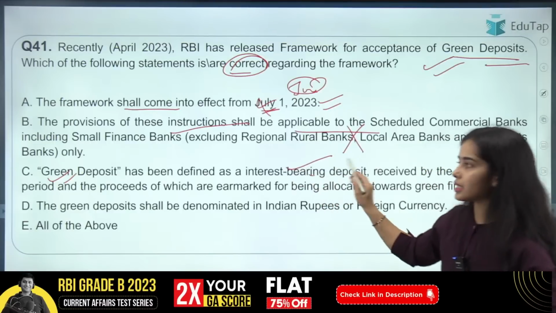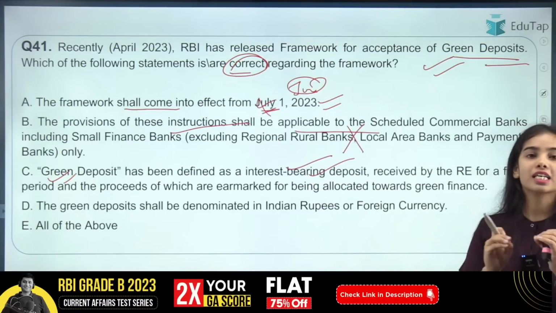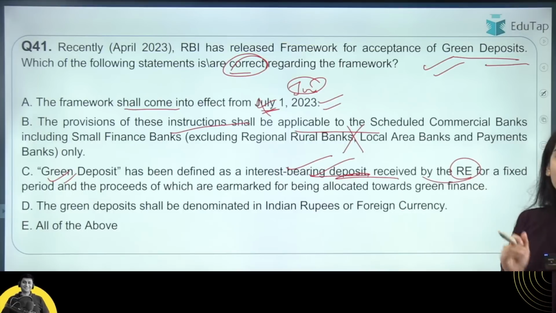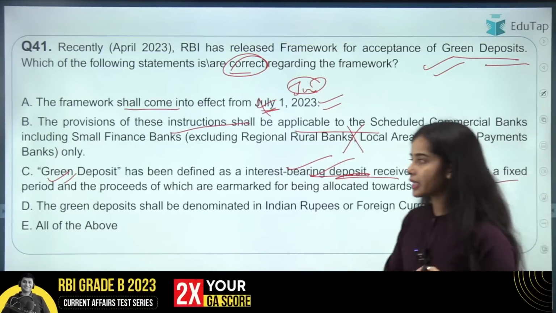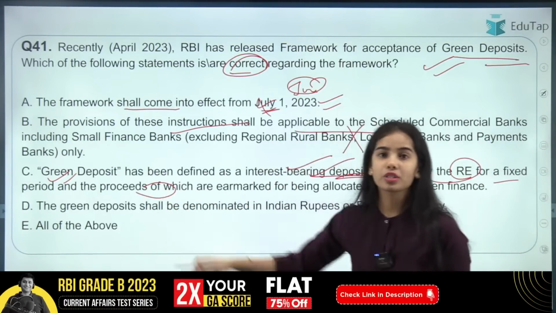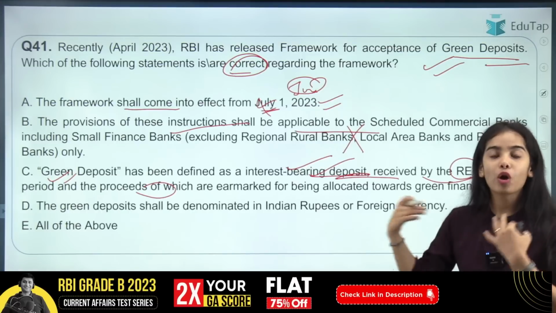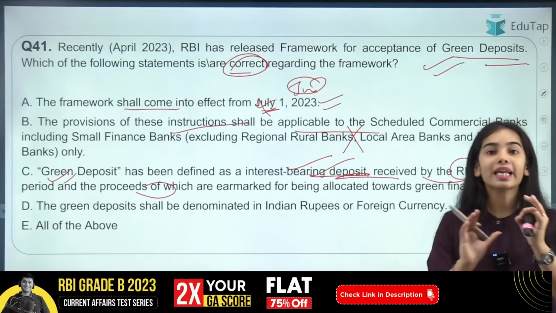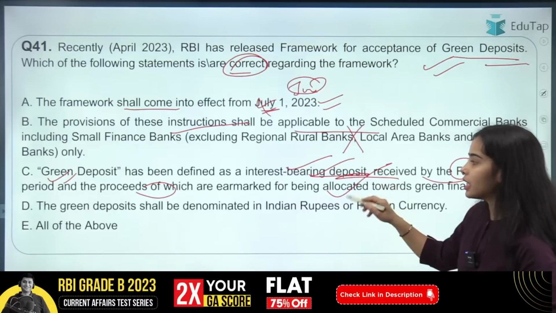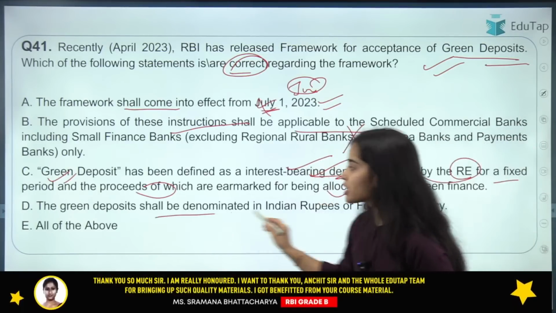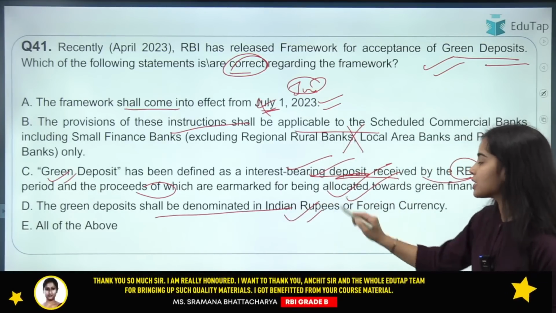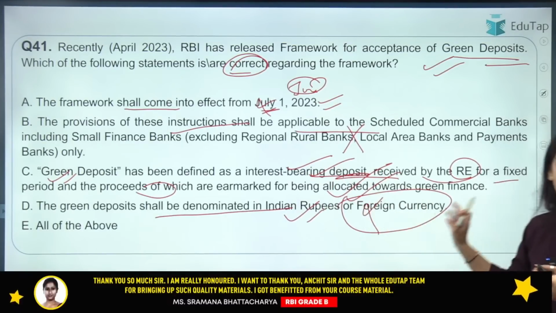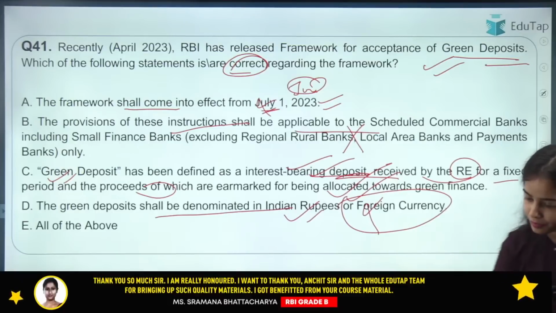The correct one is statement C, that is, green deposit has been defined as an interest bearing deposit that is received by the regulated entity for a fixed period, and the proceeds of the green deposits have to be given as loans for green financing, for green activities, for green projects. So this is the correct statement. The green deposit shall be denominated in Indian rupees only. This is incorrect. So only the C statement here is correct.